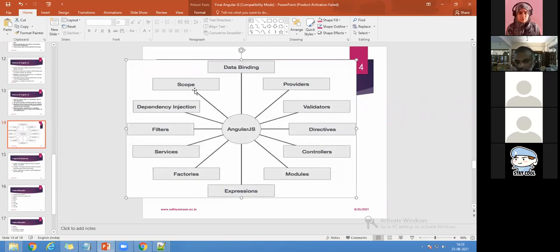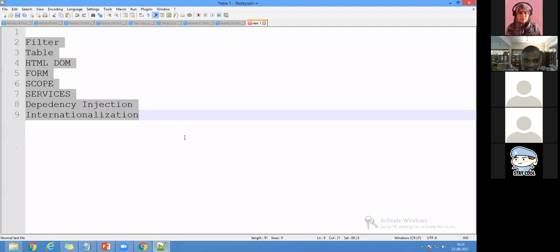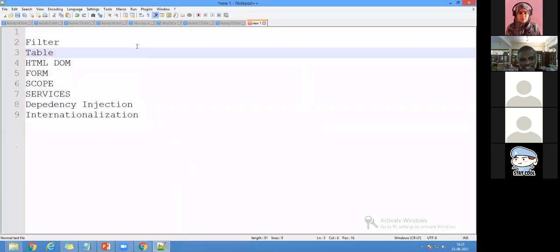But it's somewhat difficult to understand at the initial stages. But when you go on with more and more practice, it will be very easy for you to understand the concepts, right? So now I'll go with the first thing. The first very important thing is filters. Whenever we talk about filters, what do we mean by filters?